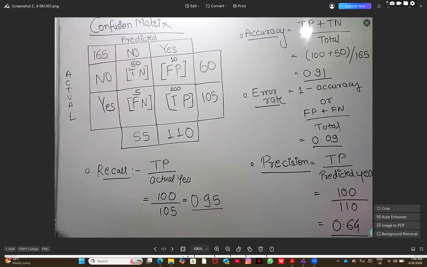And T indicates that it is predicted correctly, which is exactly the same as actual. So this one is actually the prediction: is the prediction correct or not, compared with the actual? Yes, the prediction is correct. That is why it is true. And this N indicates no: he is actually not diabetic, and the prediction is not diabetic. So that is why it is N.